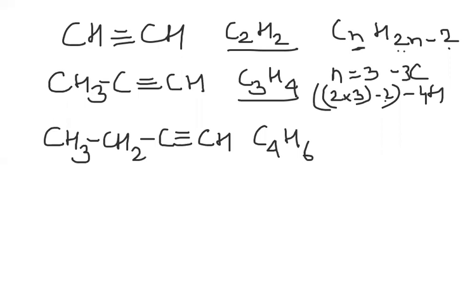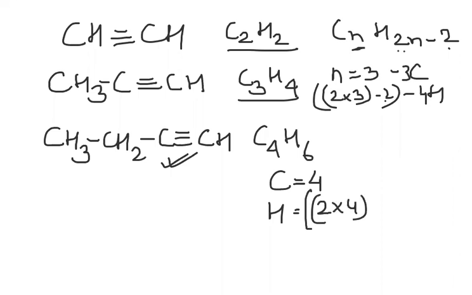The name of this compound is but-1-yne. The number of carbon atoms is 4, so hydrogen equals 2 times 4 minus 2, that is 8 minus 2, which is 6. So it complies with the formula C4H6.